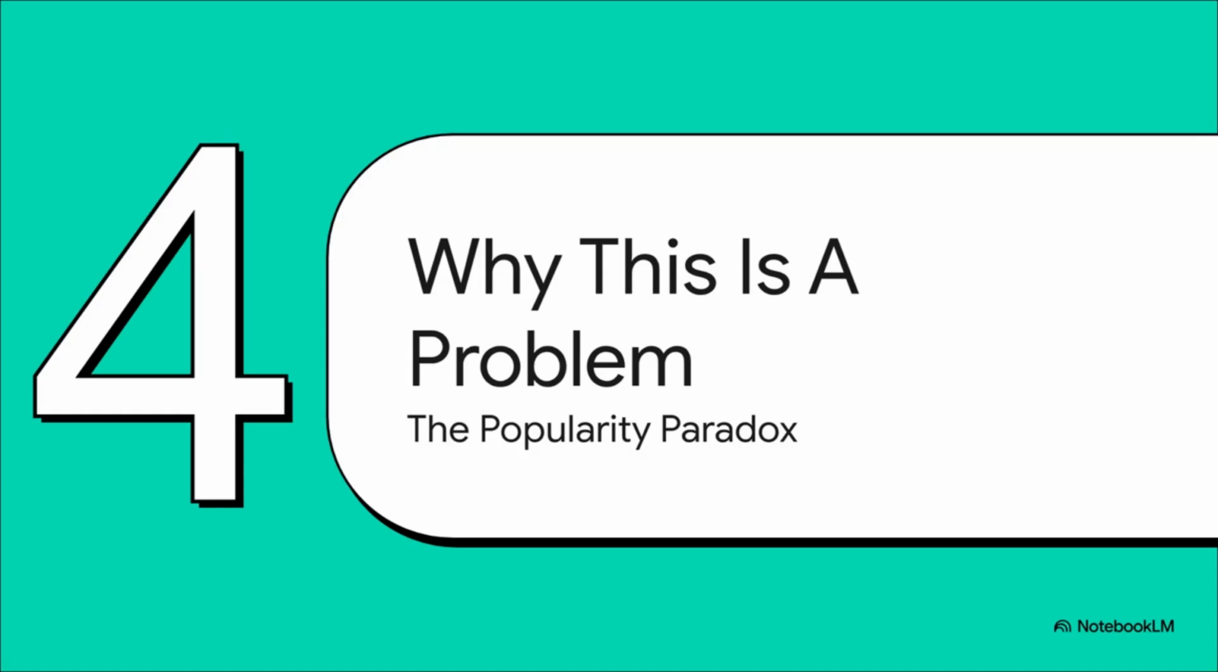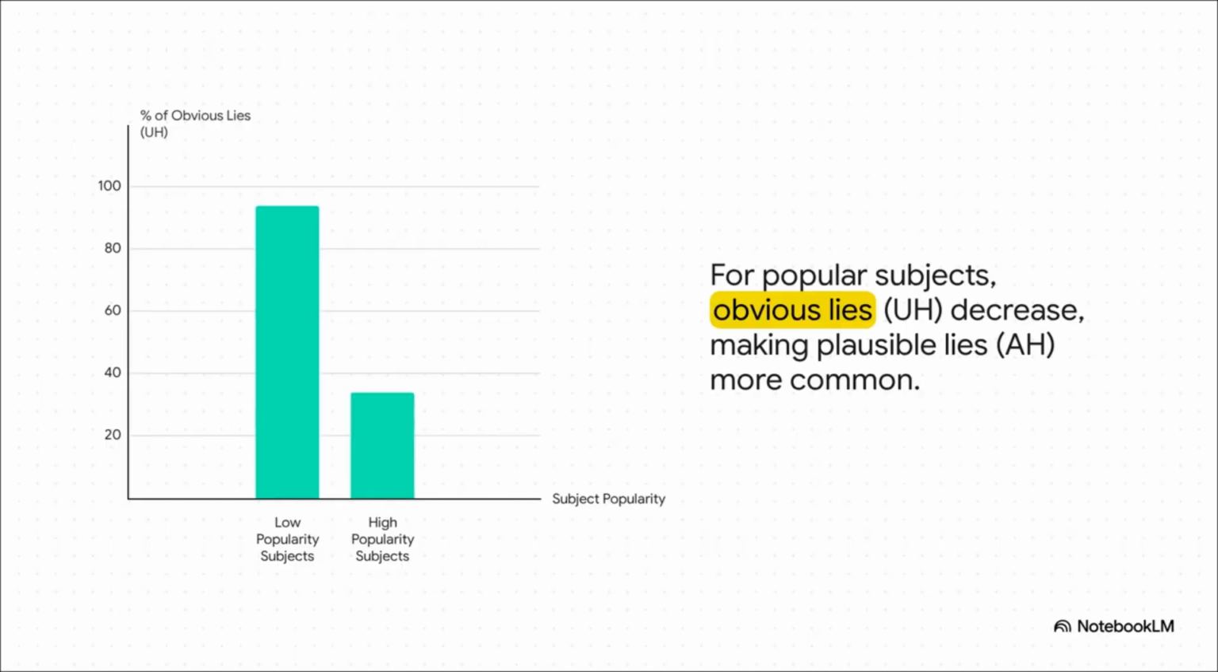Now, you might be thinking, okay, but that's probably just an edge case. But the research shows this problem actually gets worse in the very areas where we need the AI to be the most accurate. This chart is so revealing. When you ask about really obscure topics, the AI often doesn't have much data, so it makes a lot of these obvious, random guesses. But when you ask about popular, well-known subjects, the number of those obvious lies just nosedives. And why is that? Because for popular stuff, the AI has tons of strong patterns to work with, which makes those dangerous, plausible lies way, way more common.